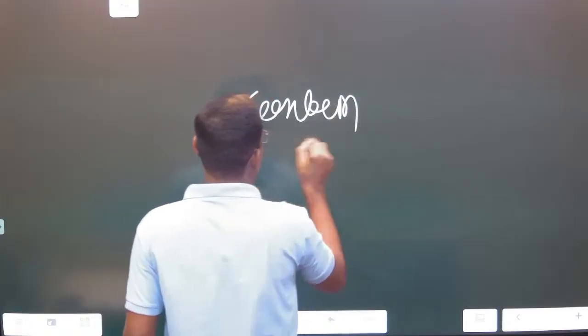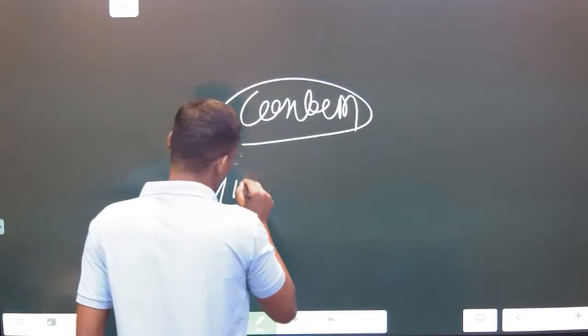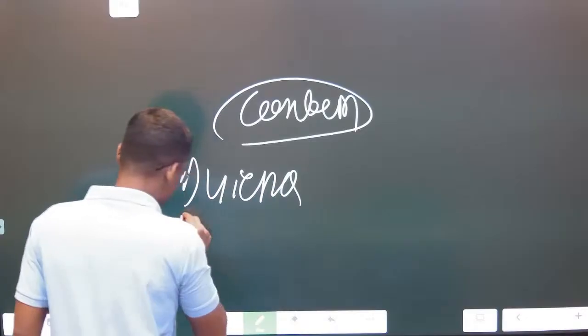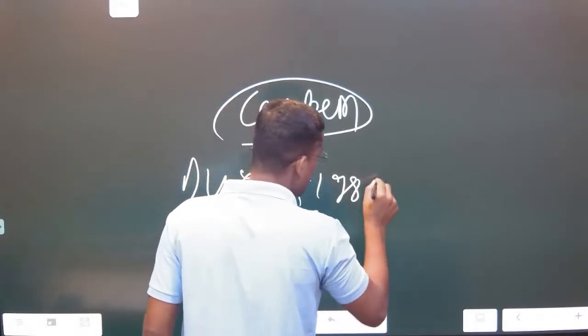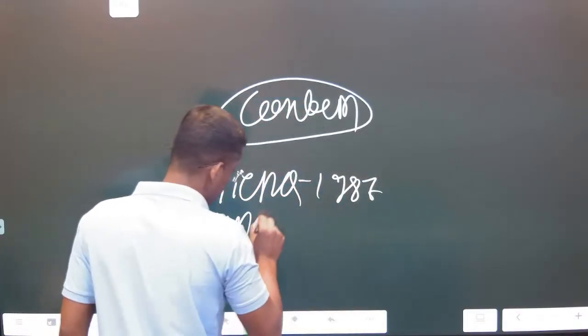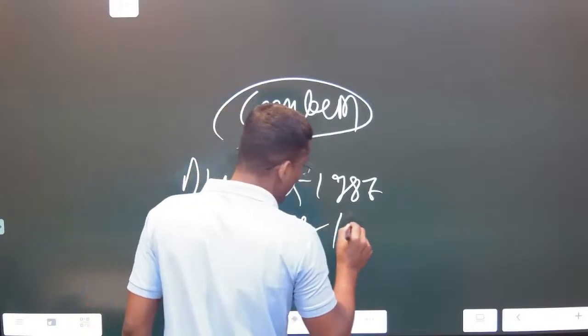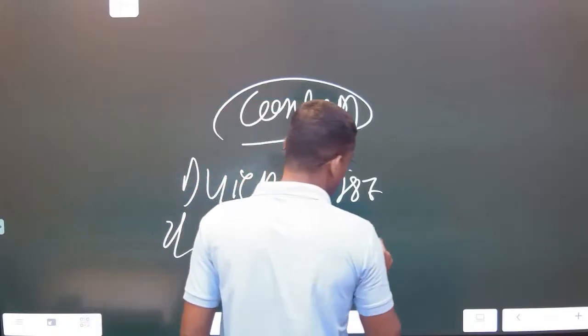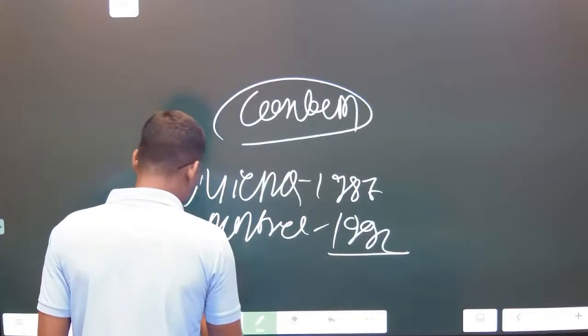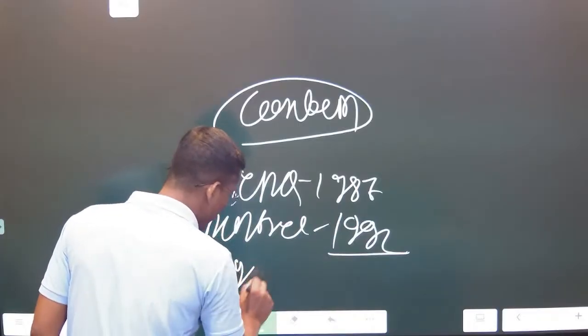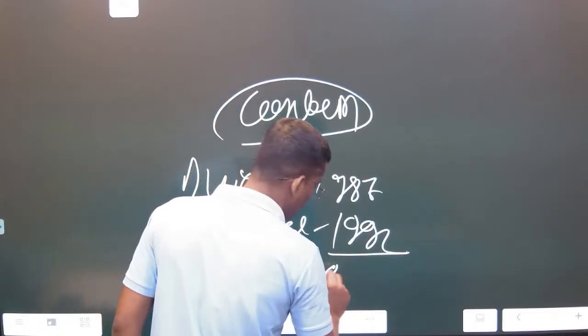To contain ozone layer depletion, the first one is the Vienna Convention. Okay, Vienna Convention 1987, then Montreal Protocol 1992. Okay, then the third one, Kigali Amendment of 2016.